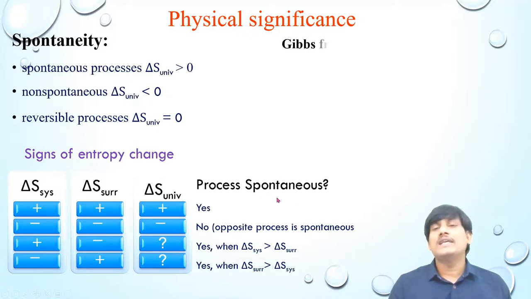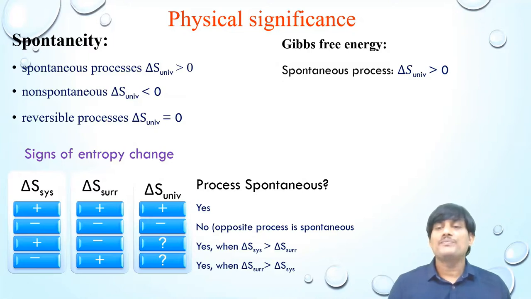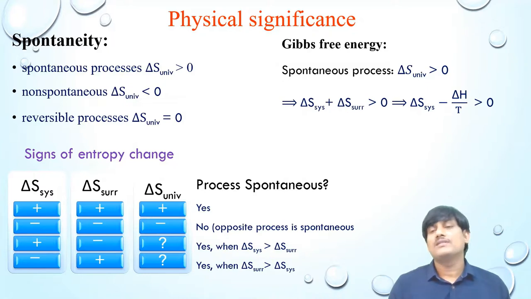And also you can derive Gibbs free energy from delta S universe greater than 0 in a spontaneous process. So if you take a spontaneous process, delta S universe is greater than 0. We know that delta S universe is equal to delta S system plus delta S surroundings, greater than 0.